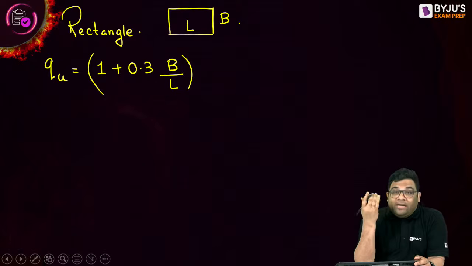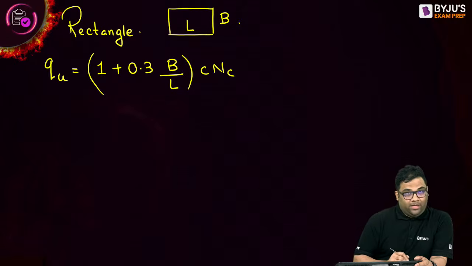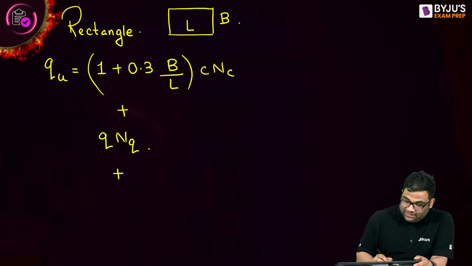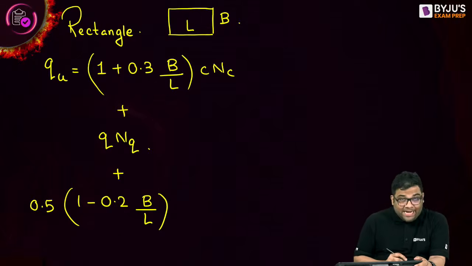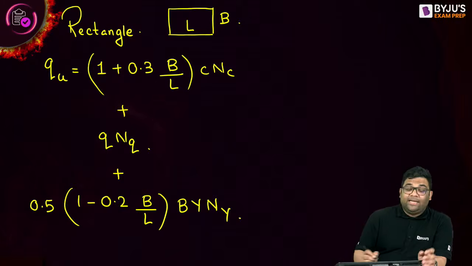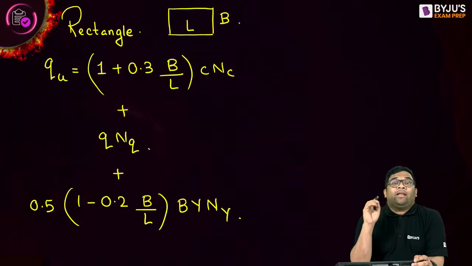So 1 plus 0.3 B by L, then c Nc, plus q Nq, plus 1 minus 0.5 B by L, and then 0.5 times of this, then B gamma N gamma. So this is the equation for finding the ultimate bearing capacity for a rectangle.